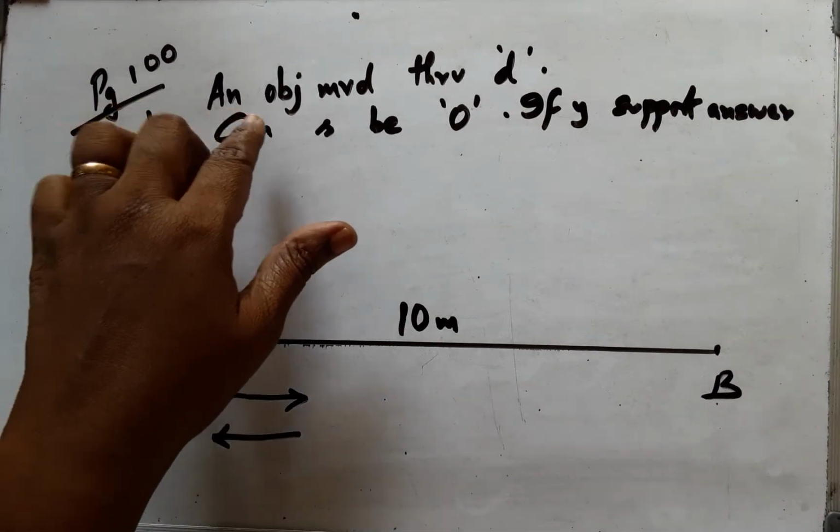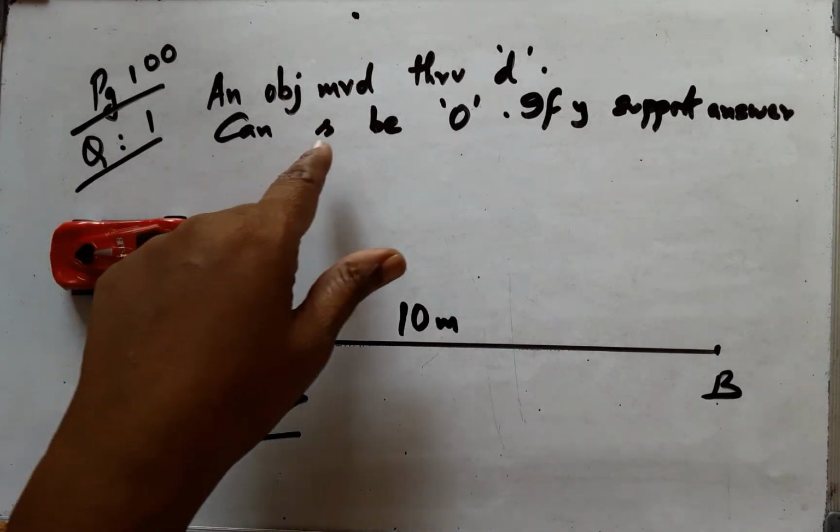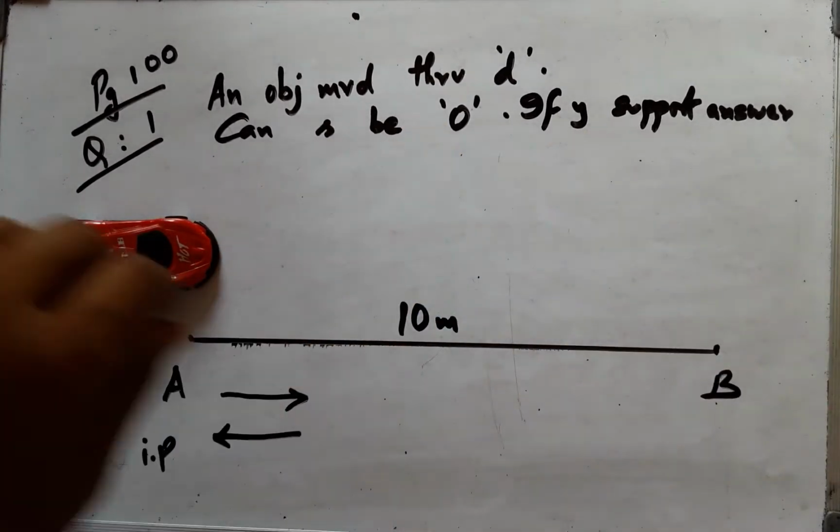Question 1, page 100. An object moved through a distance. Can the displacement be 0? If yes, support the answer.